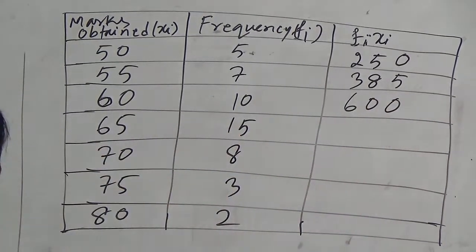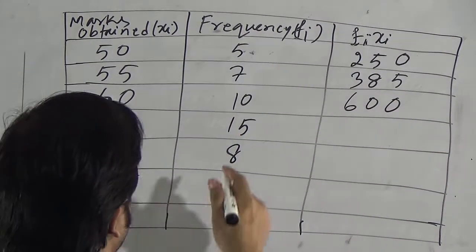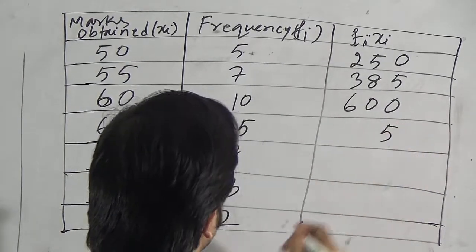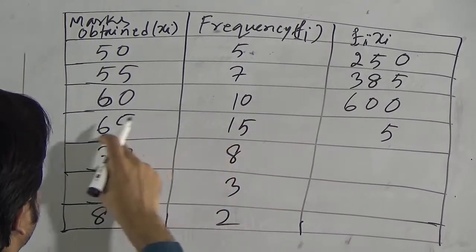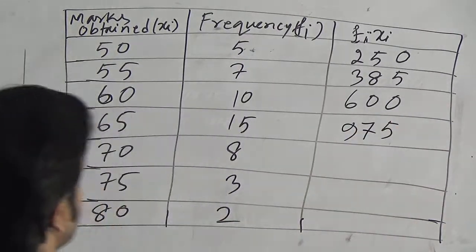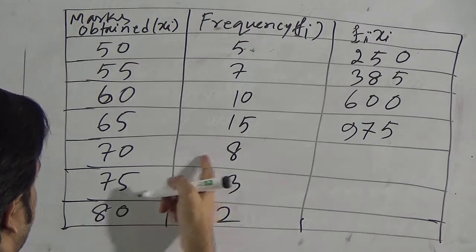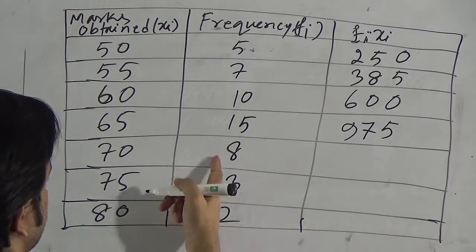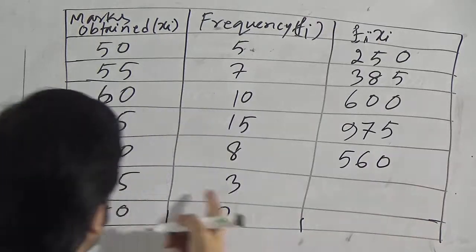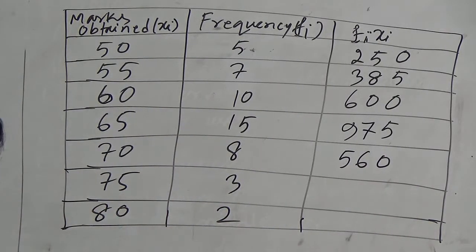If we multiply 65 by 15, this will be 975. Now multiply 70 by 8, 7 8s are 56. It means 560. Now multiply 75 by 3.